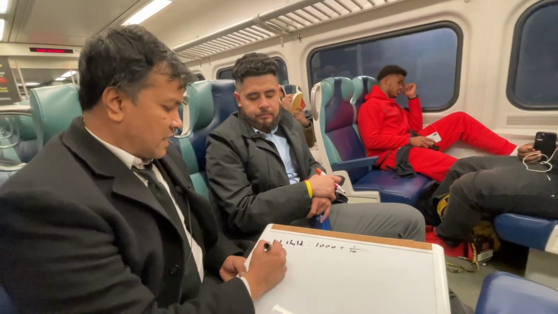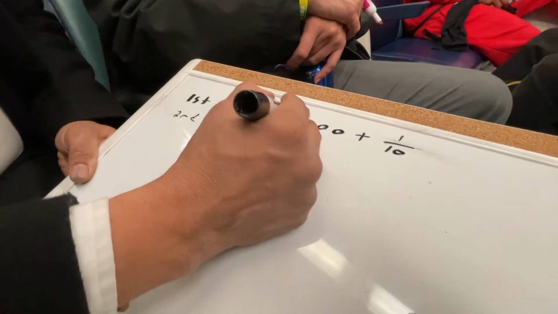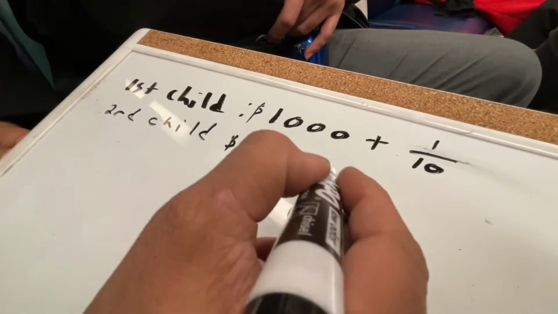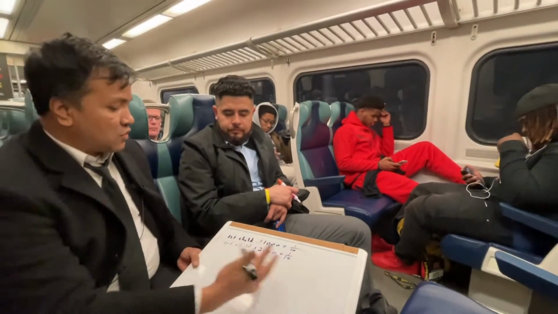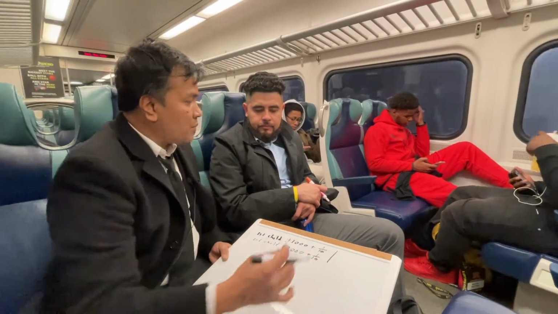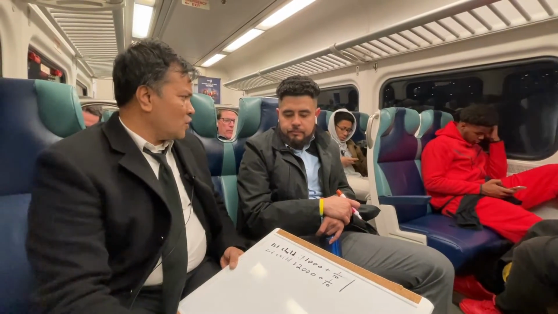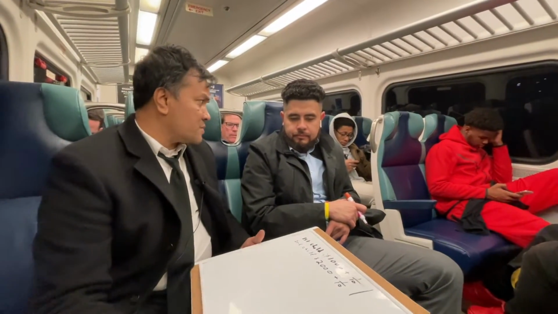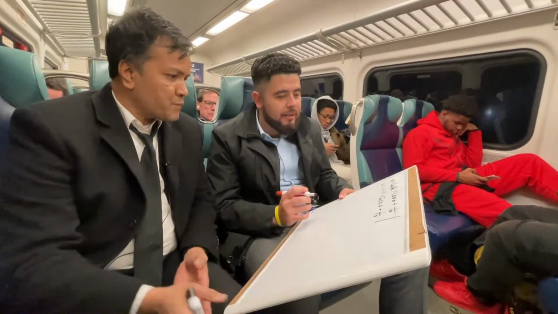And then the second child, he said you're going to get 2,000, if you like to put a dollar sign, and 1/10 of the rest, and so on. Now the question is, how many children does he have and how much money did he leave? We're going to use algebra to solve this problem.